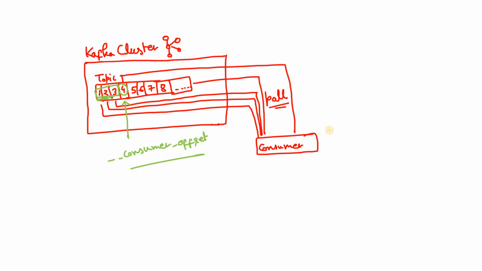Now the question comes, when the consumer will spin up again, then what set of messages will the broker send to the consumer? Will it send 1, 2, 3, 5, 6 and so on? That is because initially it has not received the acknowledgement for these 3 messages 1, 2, 3. Will it send them again? Or will the broker start sending the messages 5, 6, 7 and so on? That is basically, the second option is saying whether the broker will start sending only those messages which come after the latest offset commit.